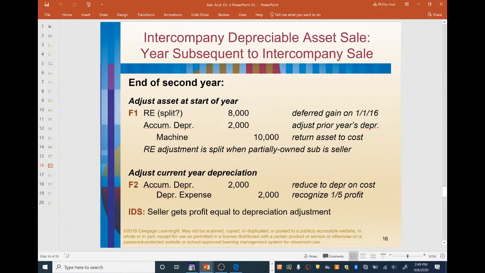Then accumulated depreciation of $2,000, which adjusts the prior year's depreciation, and then we credit the machine back $10,000, which returns the asset to cost. Now, adjust current year depreciation: debit accumulated depreciation for $2,000. This will reduce depreciation to depreciation on cost. Credit depreciation expense of $2,000. This is recognizing another 1/5 of the profit. Once again, in the income distribution schedule, the seller gets profit equal to the depreciation adjustment. In this case, $2,000, as seen right here.